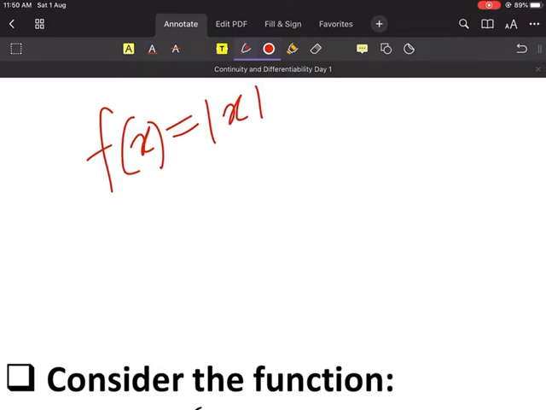When the left hand limit is equal to the right hand limit at the point. You forgot, or do you remember now? So the limit exists at a point when the left hand limit is equal to the right hand limit.